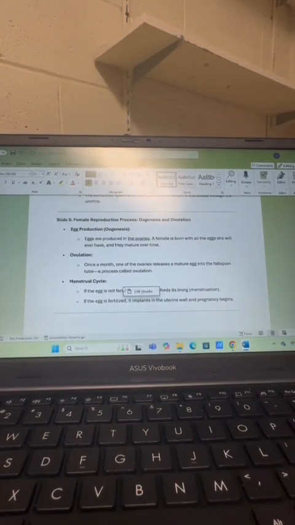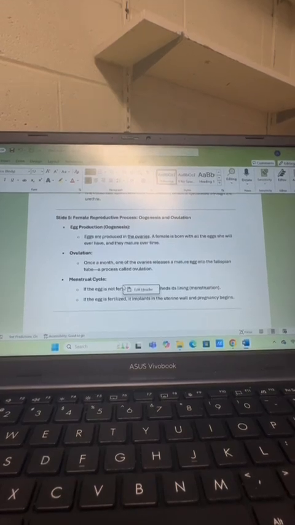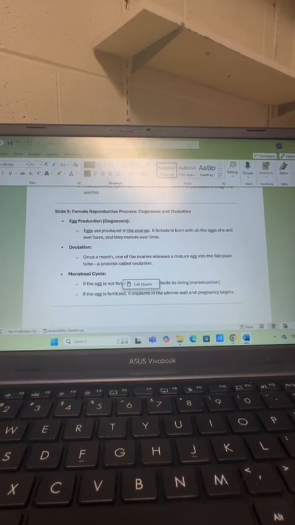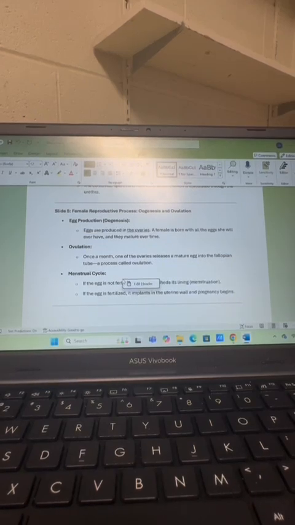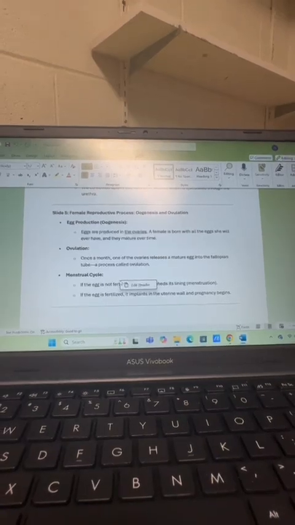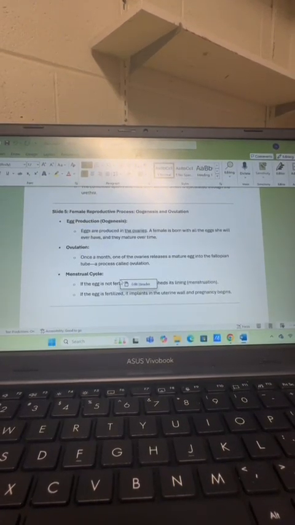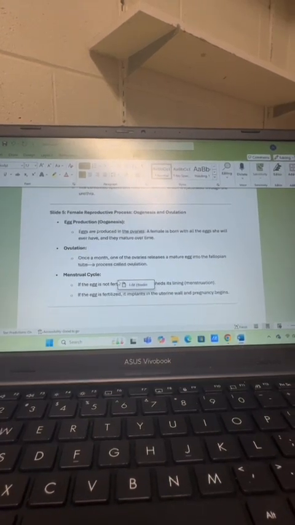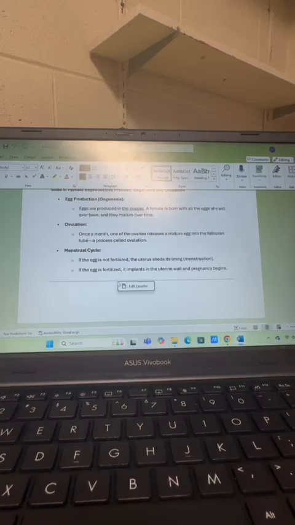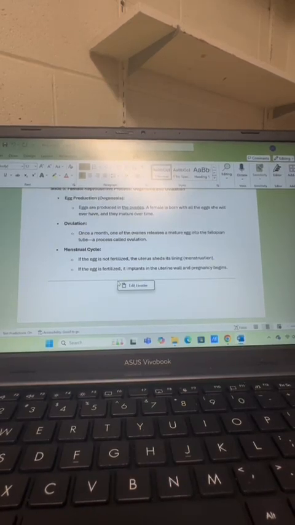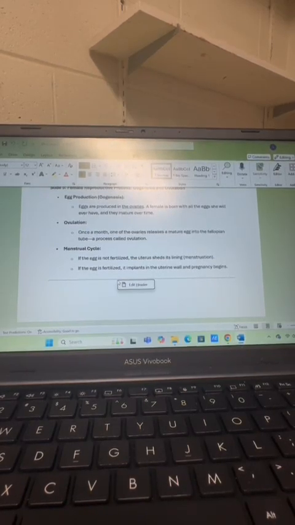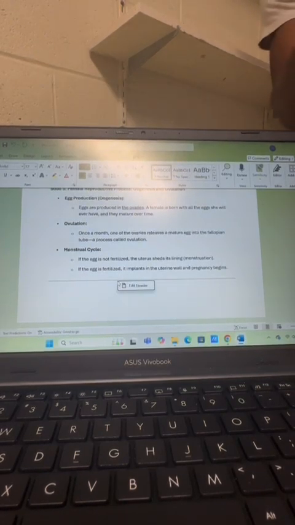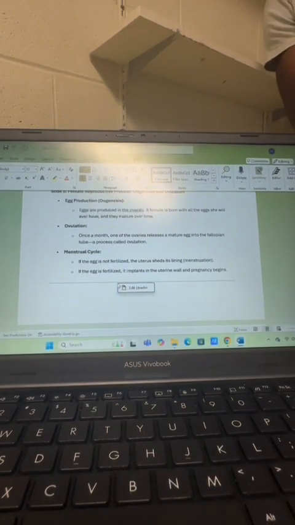Slide 5 talks about the female reproductive process, oogenesis and ovulation. First off is egg production. Eggs are produced in the ovaries. A female is born with all the eggs she will ever have, and they mature over time. Ovulation: about once a month, one of the ovaries releases a mature egg into a fallopian tube, a process called ovulation. Menstrual cycle: if the egg is not fertilized, the uterus sheds its lining. If the egg is fertilized, it implants in the uterus and pregnancy begins.